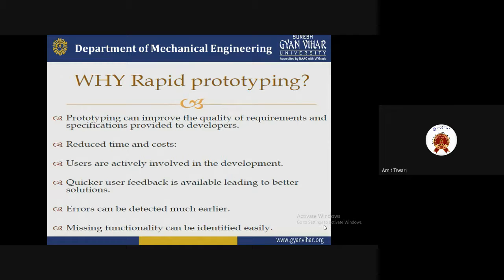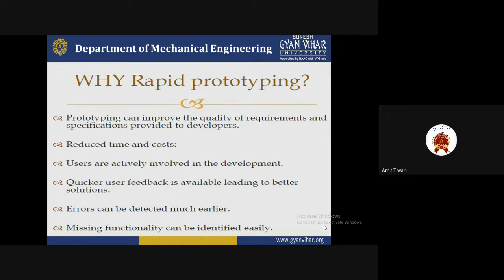Imagine how many products will be developed in a single minute, or in 1 hour. That is the time reduction, and cost is also reduced. Everybody wants this type of product because it is cost effective, so it is very popular for manufacturing products rapidly.